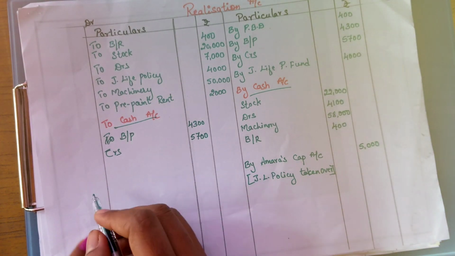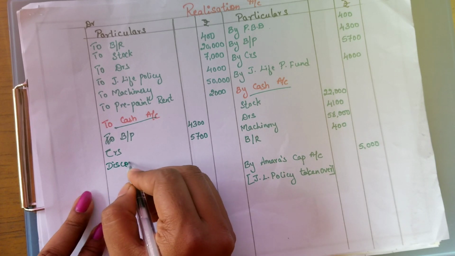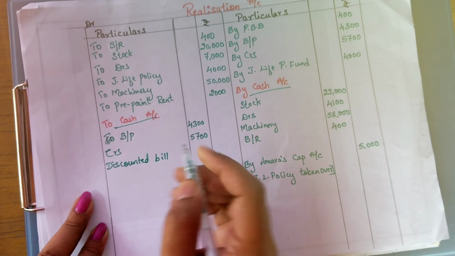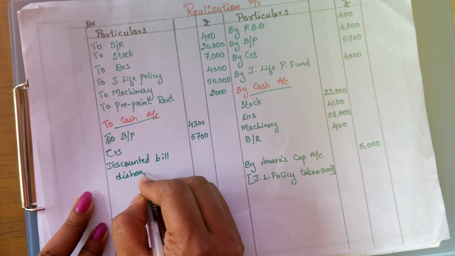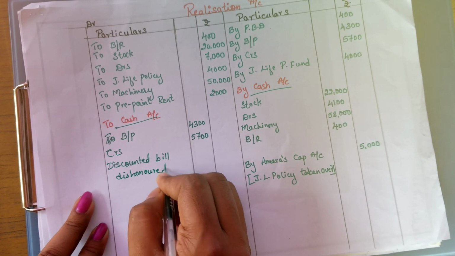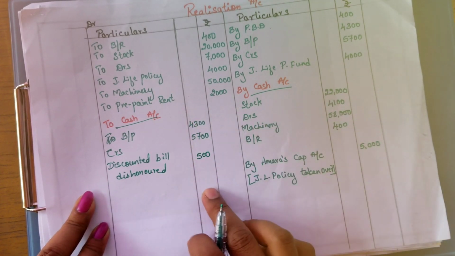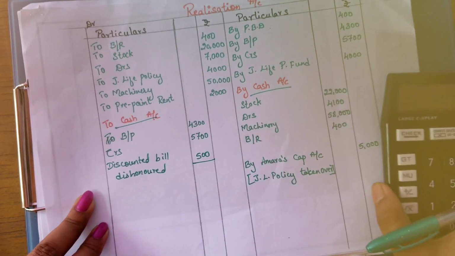And one more we have is the discounted bill, which is dishonored. That is given in the adjustment, and we have to take it here. Discounted bill dishonored, amounting to rupees 500. So these are the three items that will be written. Now just close, we can add it here.